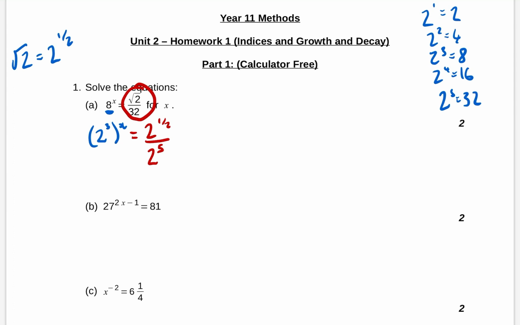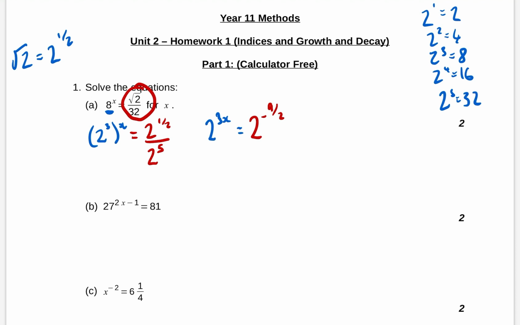And then, remember in our indices stuff, we multiply out the brackets on the left-hand side, so it becomes 2 to the 3x. On the right-hand side, if you do that division, you subtract the powers, so a half take away 5 is going to be minus 4.5. I don't like writing it like that. Let's write it as minus 9 over 2.